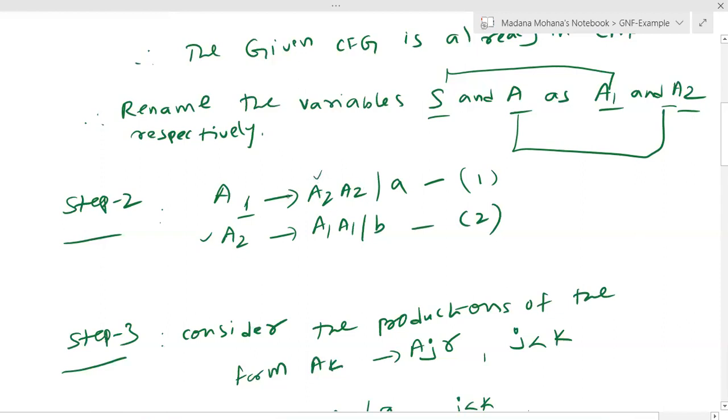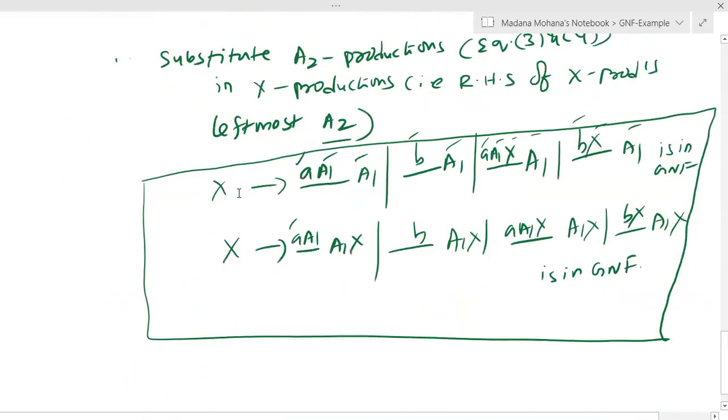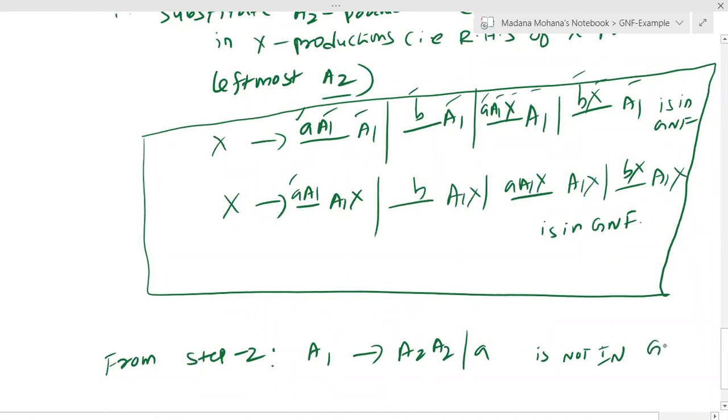Then A1 also becomes in Greibach normal form. Therefore, from step 2, A1 derives A2 or A is not in GNF.